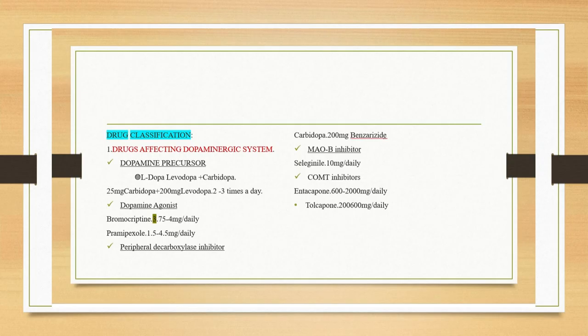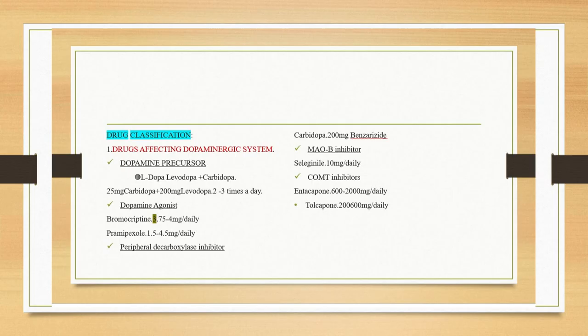First, the important drug or the prototype is the dopamine precursor. So L-dopa or levodopa plus carbidopa combination. The dose of the drug combination is 25 mg of carbidopa and 200 mg of levodopa, 2 to 3 times a day. So the commonly used drug for Parkinson disease is the levodopa and carbidopa combination.